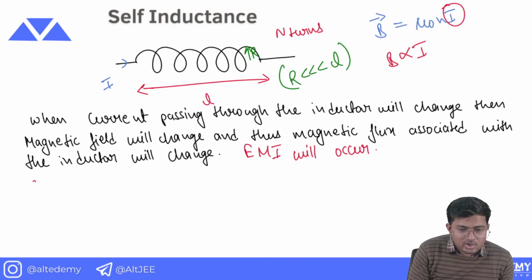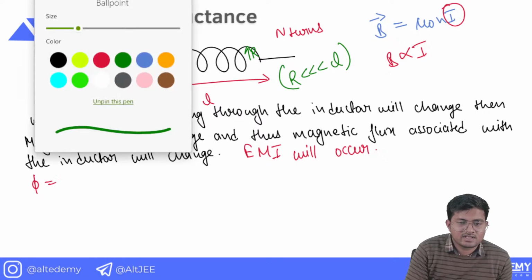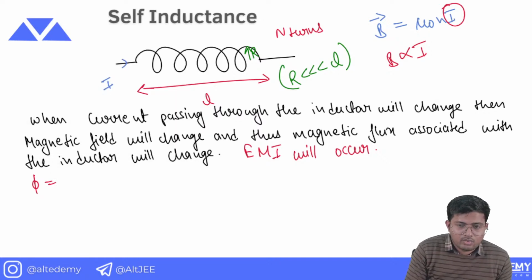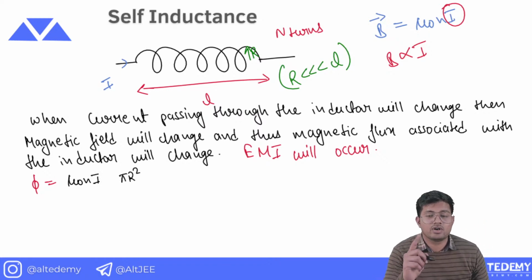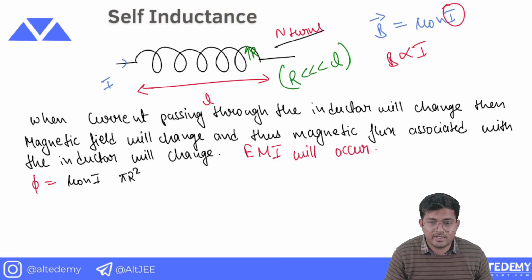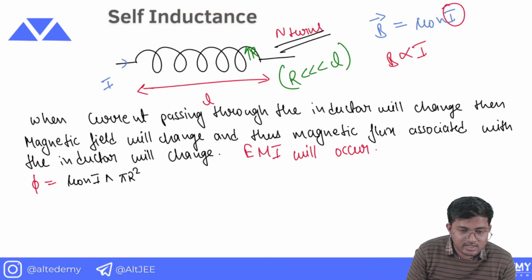When we talk about magnetic flux, what is magnetic flux? Magnetic flux is magnetic field into area. The current is I. The magnetic field is mu naught N I, and the area is pi r square for one loop, but there are N turns. So we must include N here.